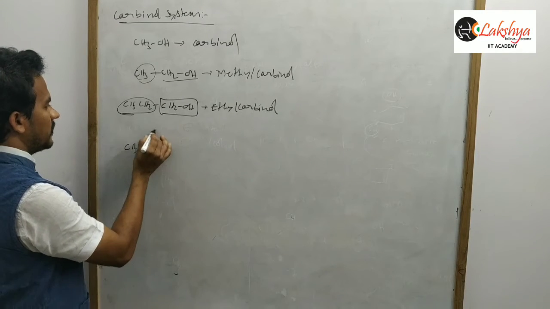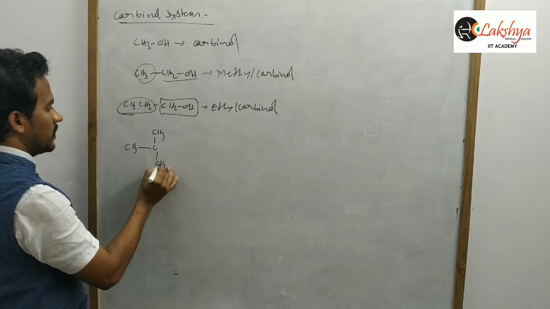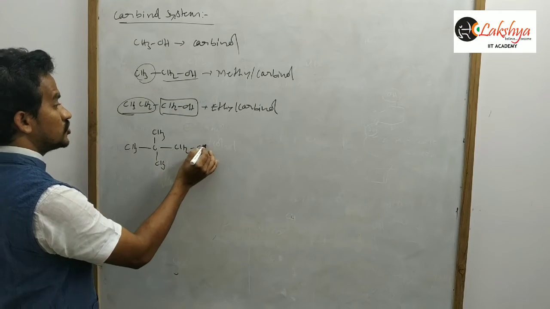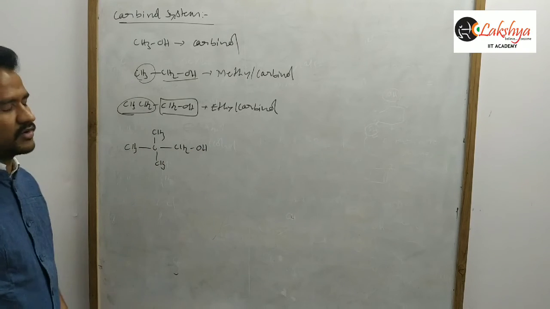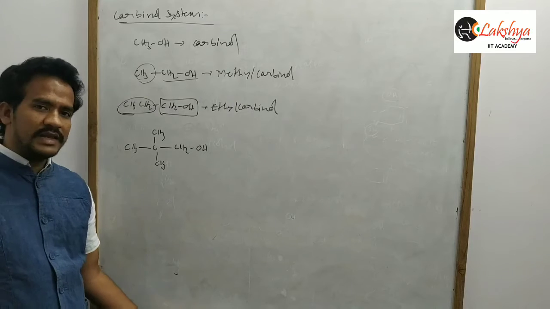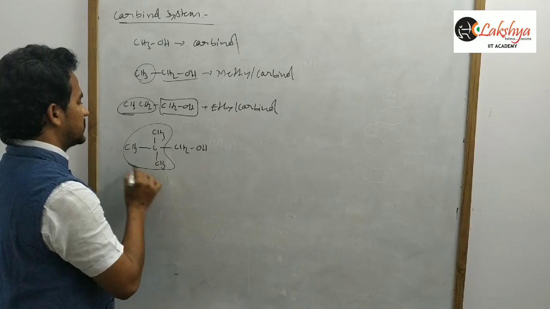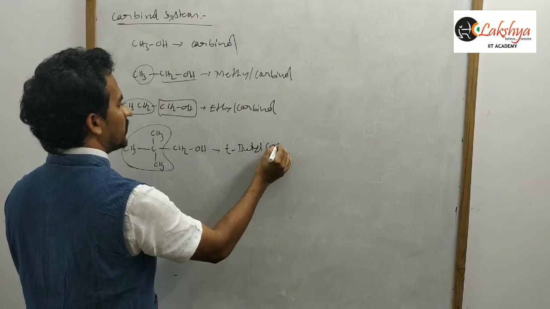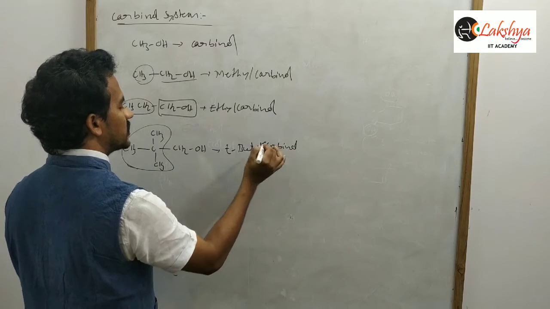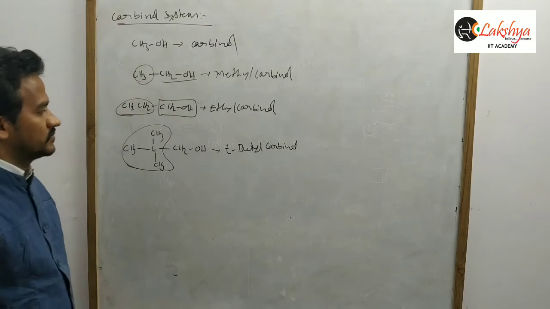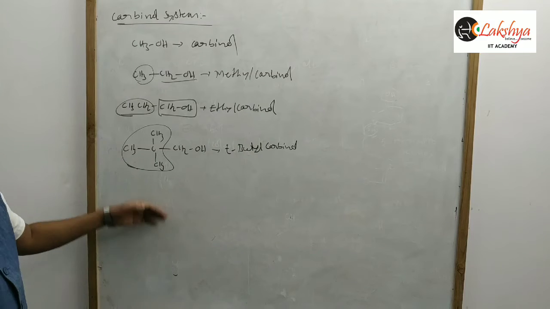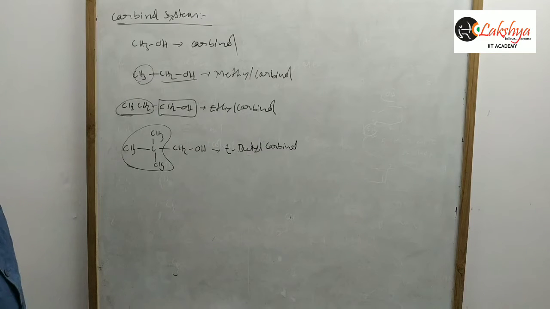Suppose (CH3)3C-CH2OH, which is nothing but neopentyl alcohol. This neopentyl alcohol is named in carbinol terms as tertiary butyl carbinol. Very simple, tertiary butyl carbinol. Generally you say neopentyl alcohol, but in the carbinol name, tertiary butyl carbinol.